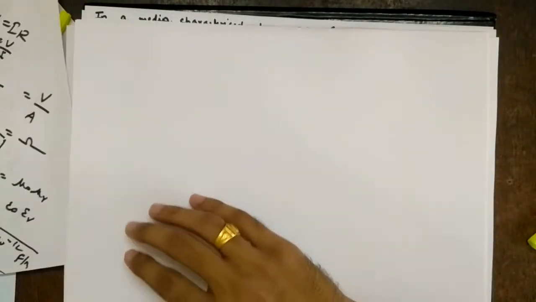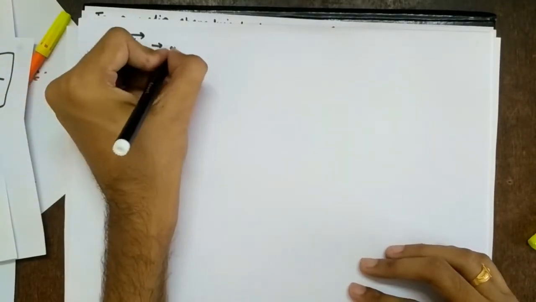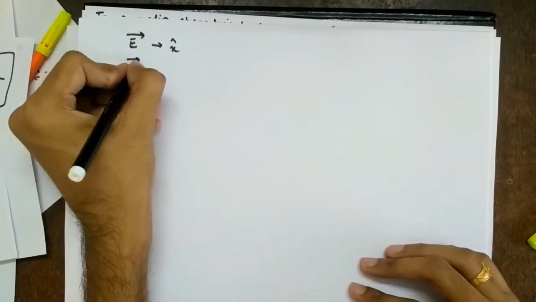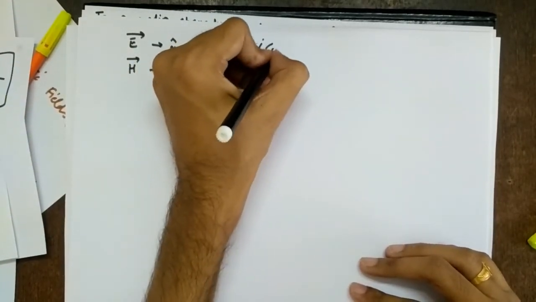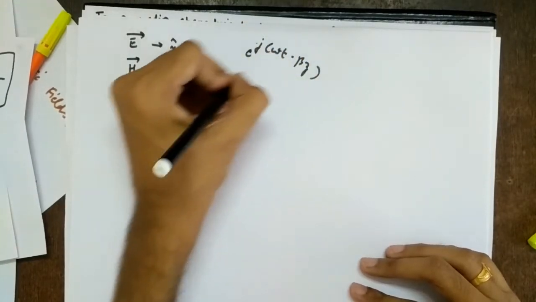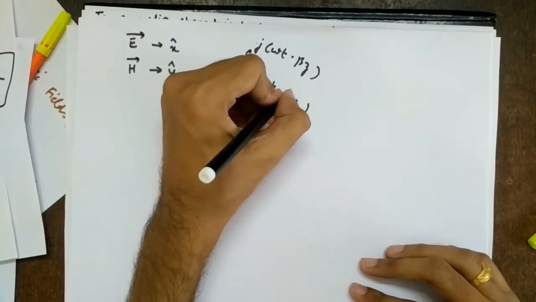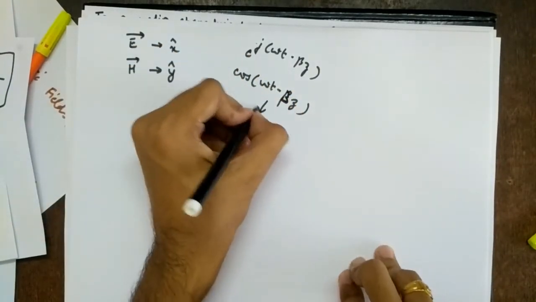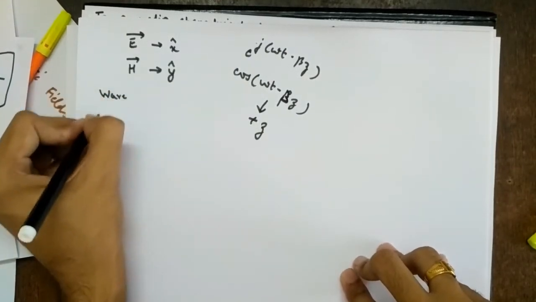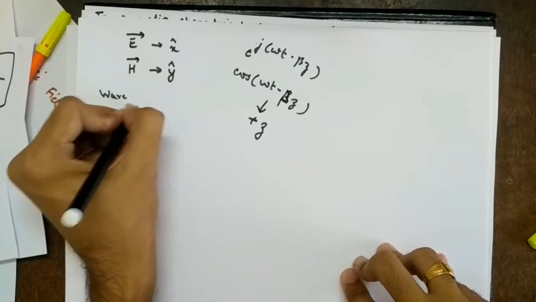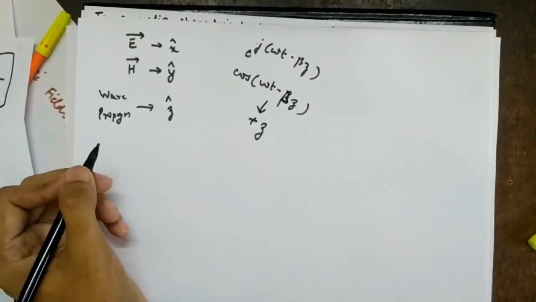So now what is happening? We have electric field E vector in x direction, magnetic field H vector in y direction, and the terms were what? E raised to j times omega t minus beta z. So we considered it as cos of omega t minus beta z for simplicity. This is beta, sorry, right? So this indicates it is traveling in which direction? Plus z, right? So wave propagation is in which direction? Z cap.